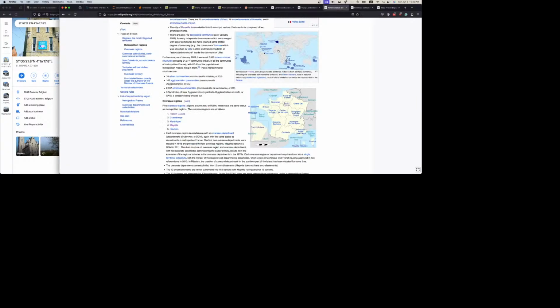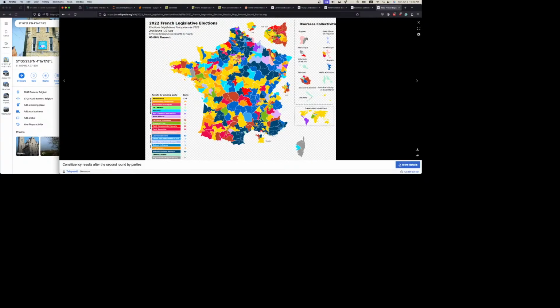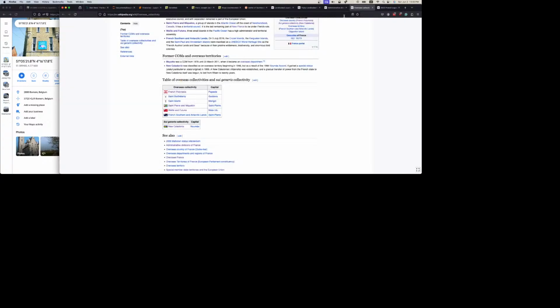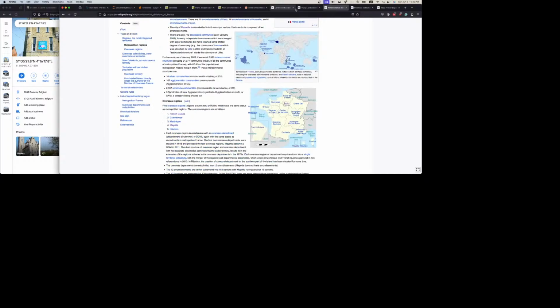And there are other overseas regions, Guadeloupe, Martinique, Mayotte, and Réunion, which, if this was accurate politically, this box should be split in 2 between the collectivities and the overseas regions, because French Guiana is not an overseas collectivity. It's just simply not. That's like saying Alaska is a territory. It's not. It's simply not.